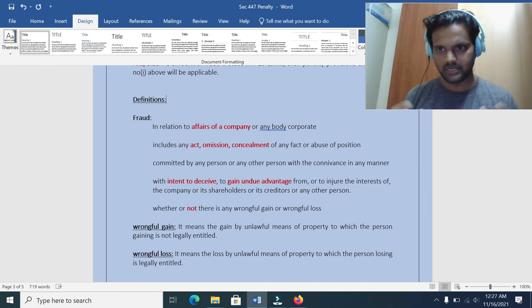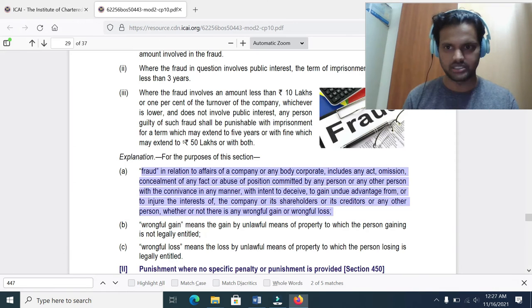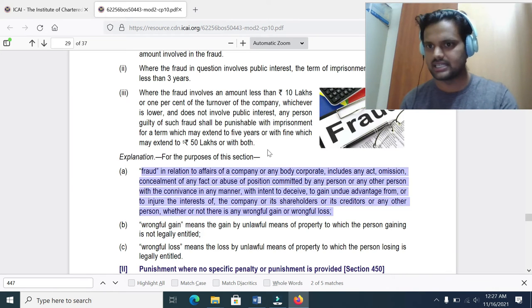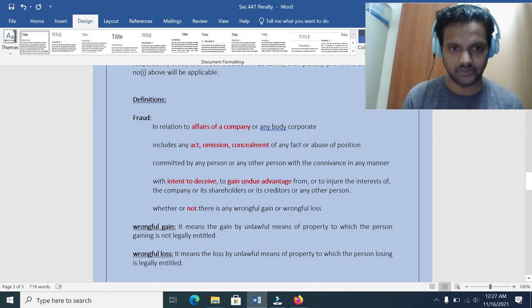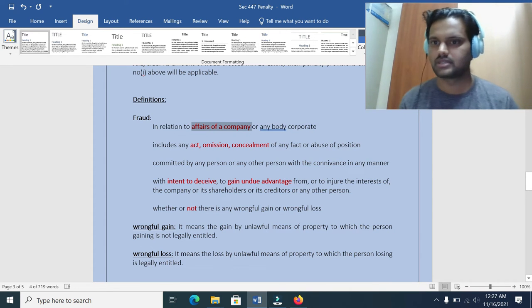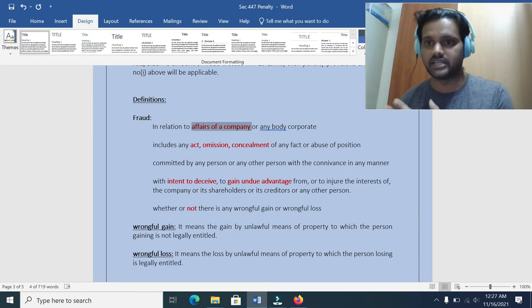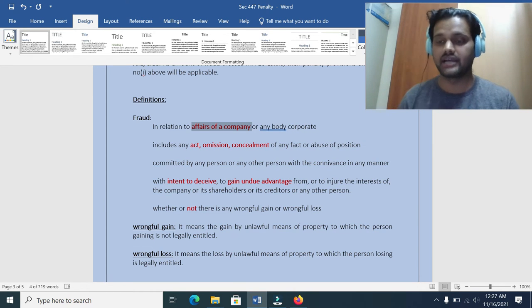Actually, this is all one paragraph only. If you see the definition in your study material, it's a single paragraph. But just for simplification, I put it like this. Okay. What is fraud? The fraud should be related to the affairs of the company. Obviously it should be related to the affairs of the company. It should impact either the company or the shareholders, creditors, members. Anyone might have been impacted by the act of fraud.